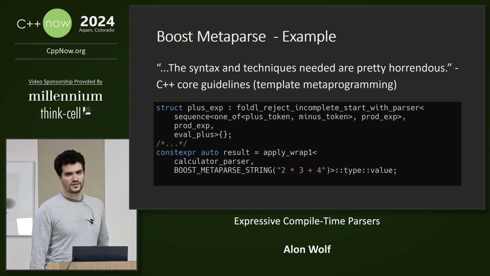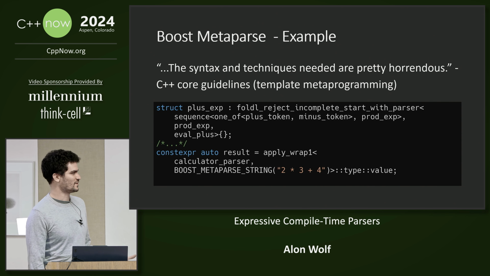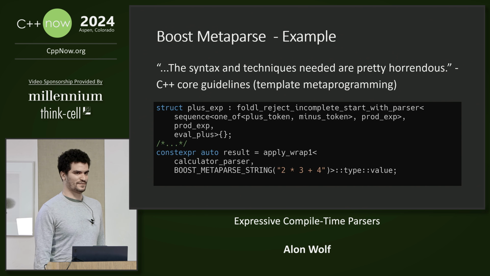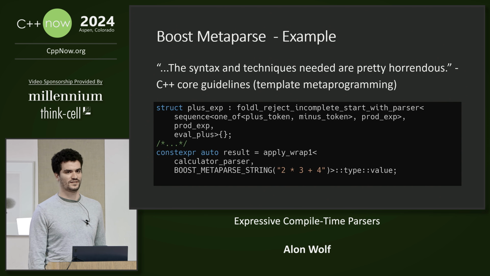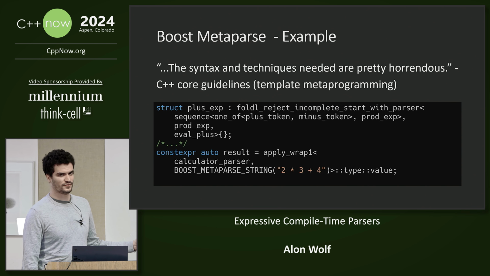So let's talk about the syntax of metafunctions. The syntax and technique needed are pretty horrendous, and this is not me saying, it's from the C++ Core Guidelines about template metaprogramming. While you might say that pretty horrendous is a bit harsh, having to express everything in terms of template structs instead of if branches, for loops, and other basic syntax elements is definitely not something that we would like to do. Here you can see part of a calculator parser that uses Boost MetaParse with template structs, and judge the syntax for yourself.